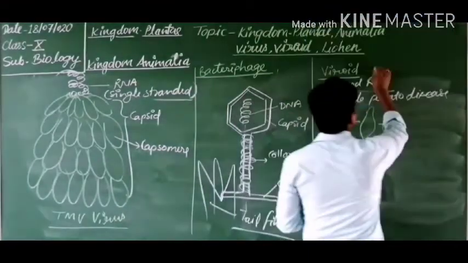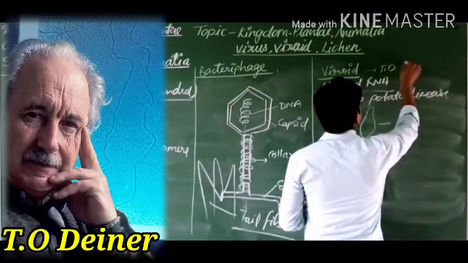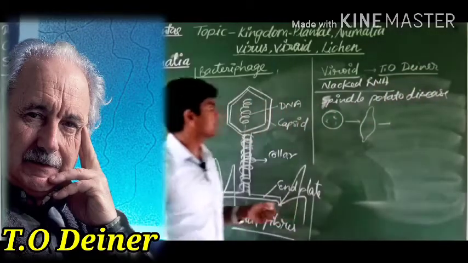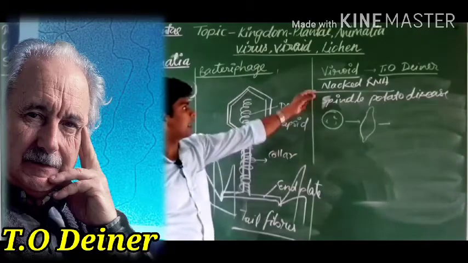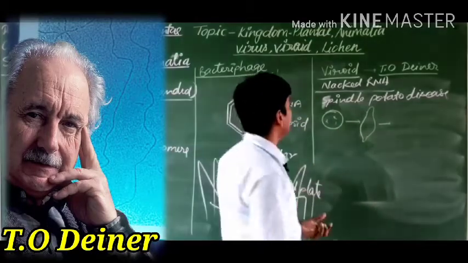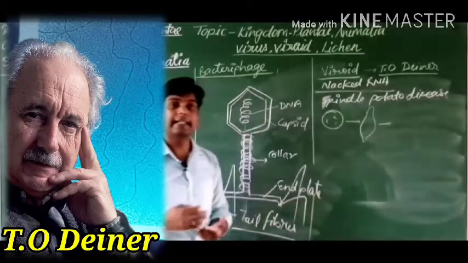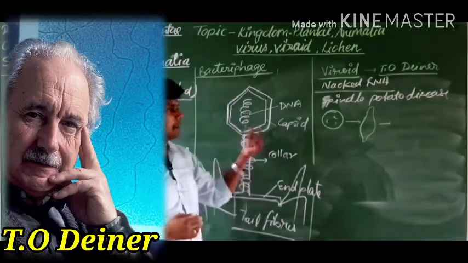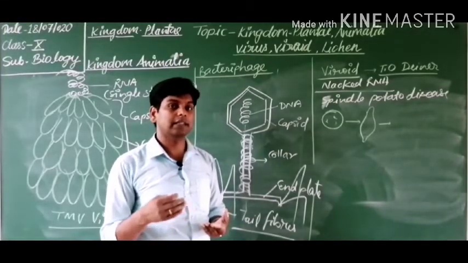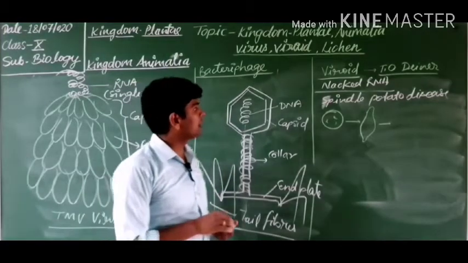Viroid was discovered by T.O. Diener, the scientist who first found that viroid can cause disease in potato. So genetic material without protein can be infectious or can cause disease. Got it?